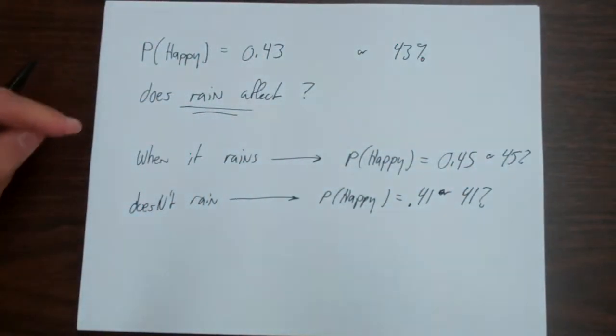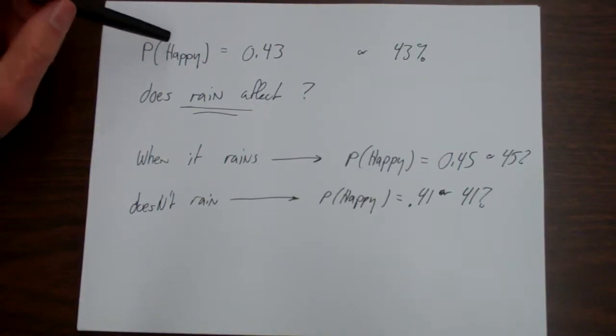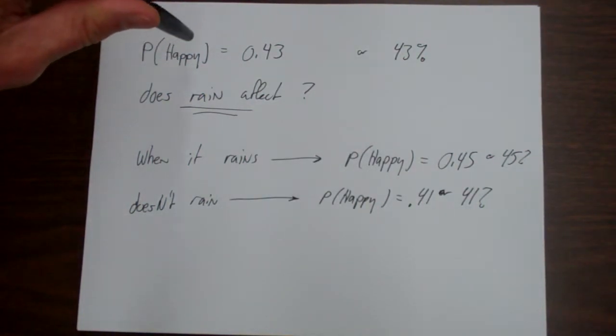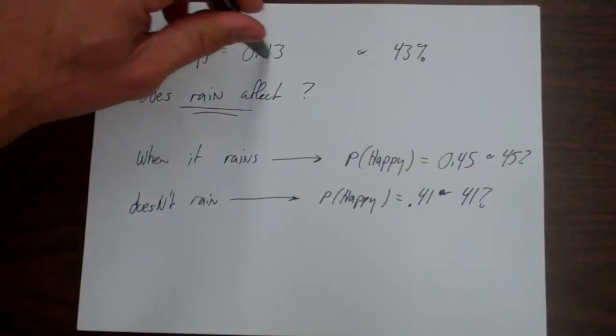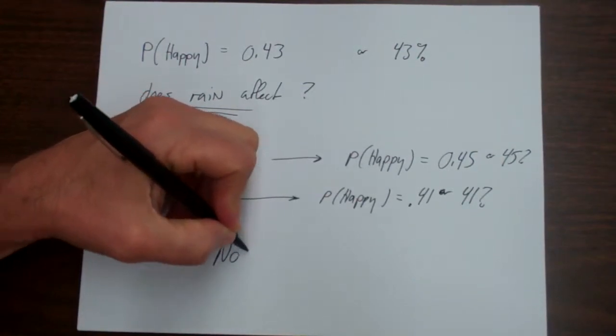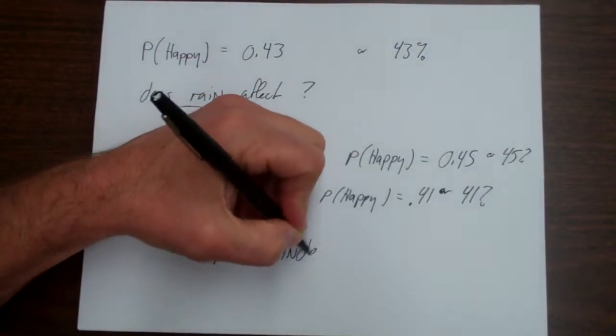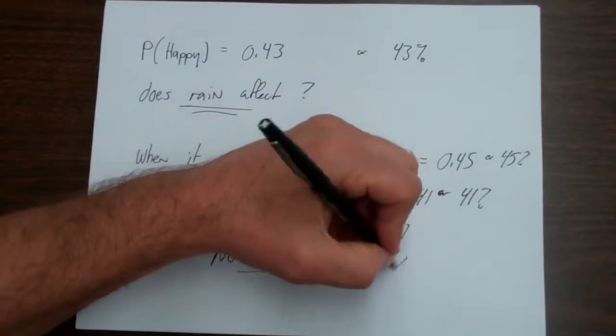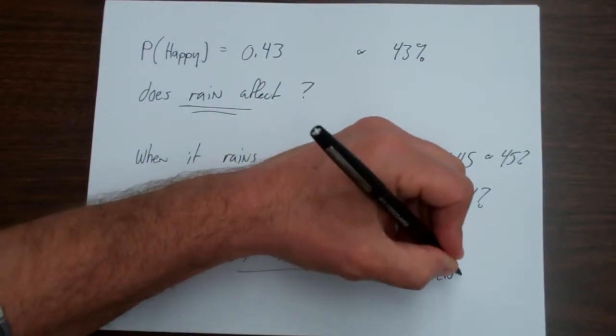Now, if you notice, my happiness doesn't depend that much on the rain, but it does depend a little bit, right? The probability of me being happy is changed when it rains, and therefore these are not independent. We use the term dependent.